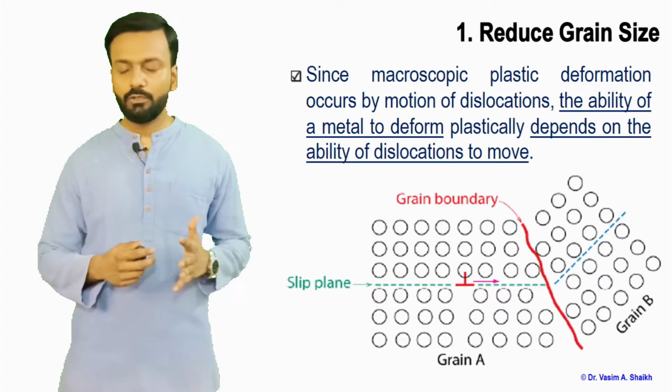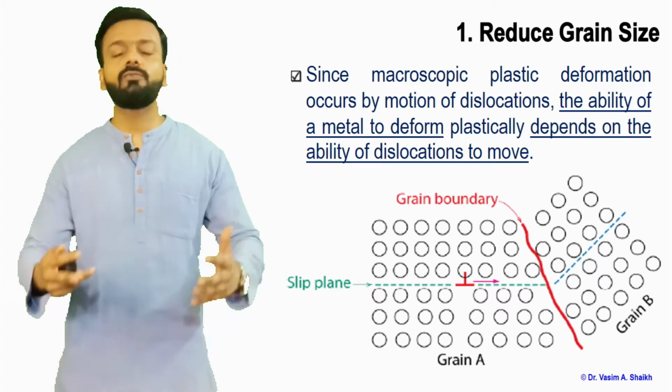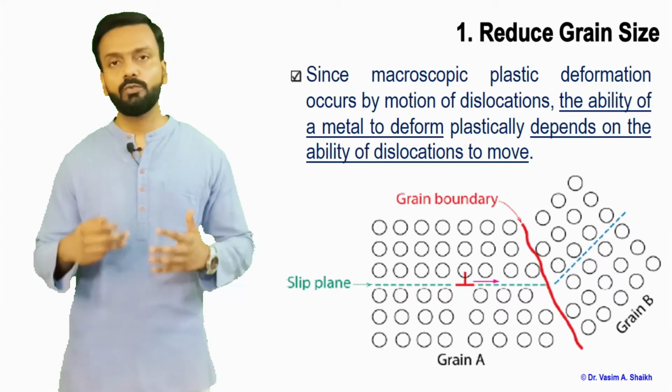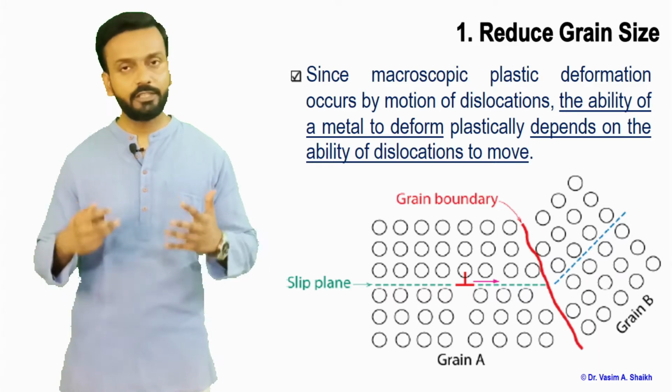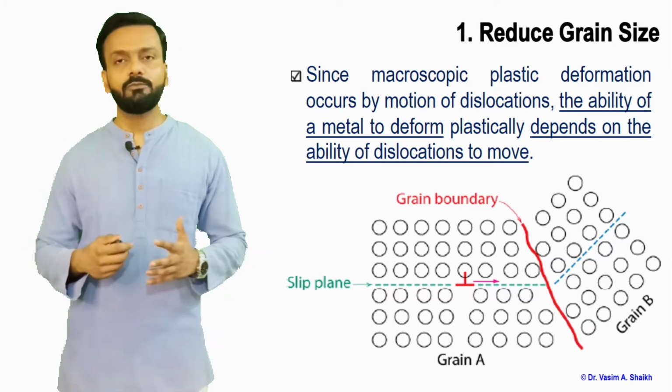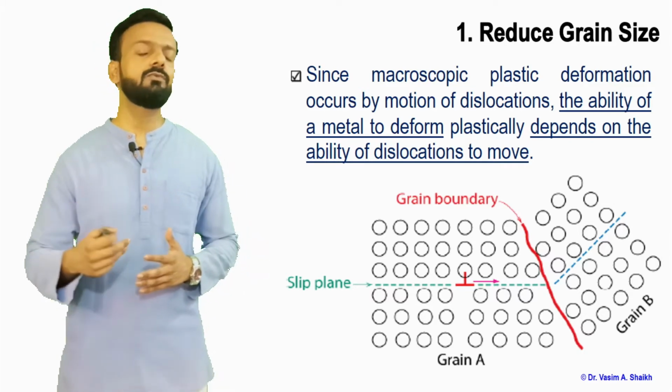If these dislocations are arrested at one place and are not able to move even after you apply too much stress, that means the material has more strength, and you will need more force to overcome this barrier and move further.